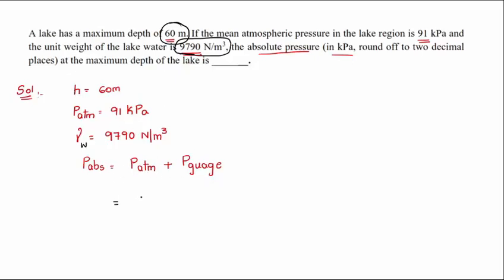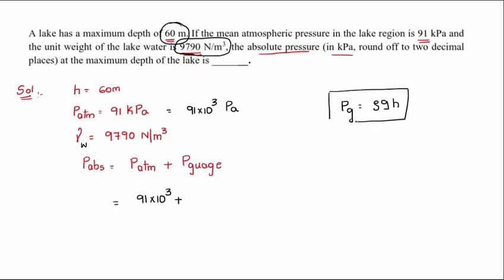What is the atmospheric pressure given? 91 kilopascal, that is 91 into 10 cube pascal, plus the gauge pressure. The formula is rho g h. Pressure depends on the specific weight of the fluid and the depth of immersion, h. So it will be rho g h, or we can call it gamma h, because rho g is equal to gamma. Substituting the values, 91 into 10 cube plus